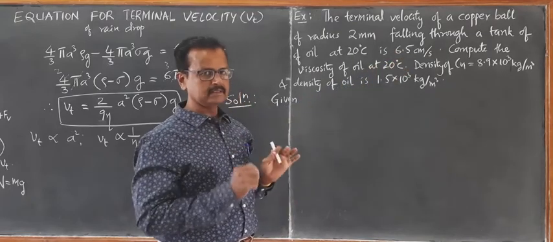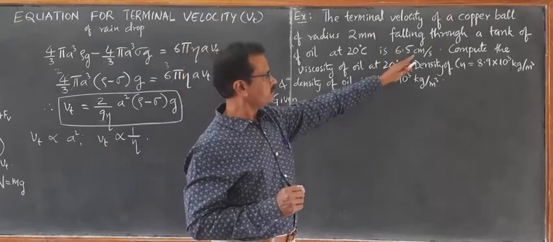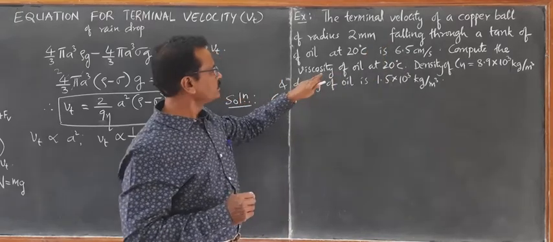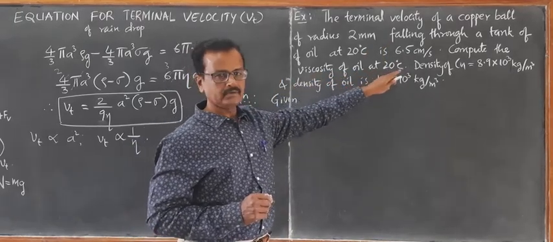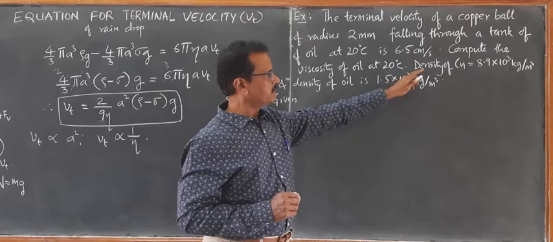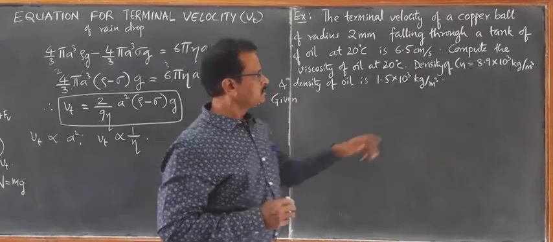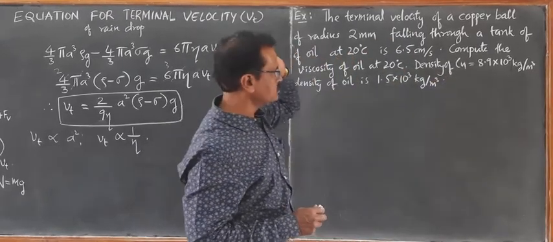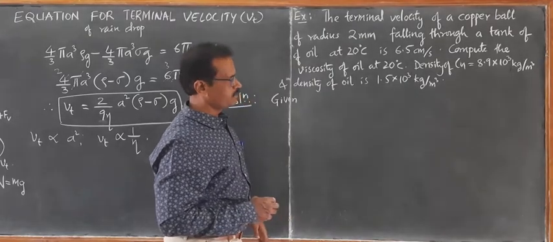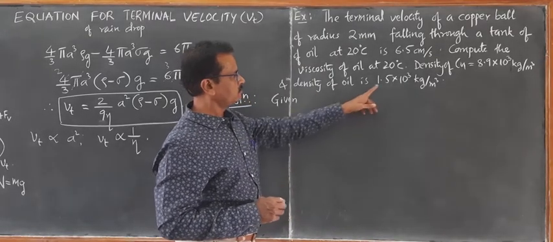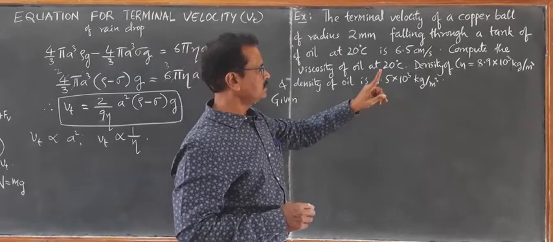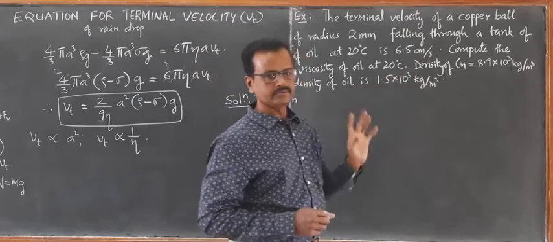Already it has attained terminal velocity 6.5 cm per second. Compute the viscosity of the oil at 20 degrees Celsius. Given density of copper 8.9 into 10 raised to 3 kg per meter cube. Density of oil 1.5 into 10 raised to 3 kg per meter cube.